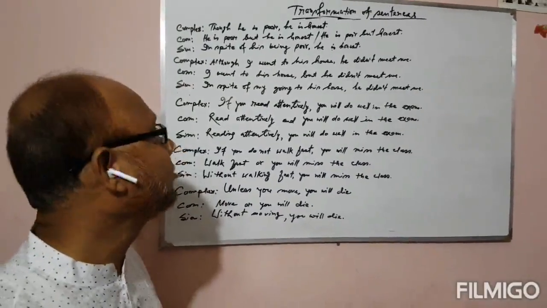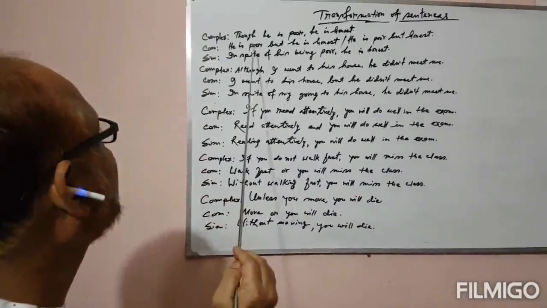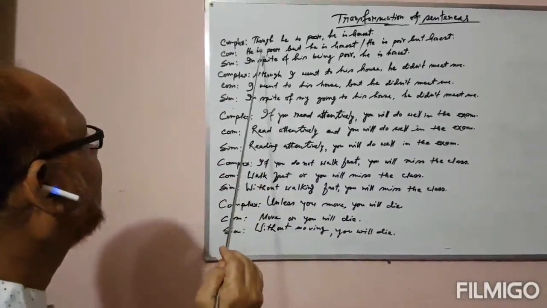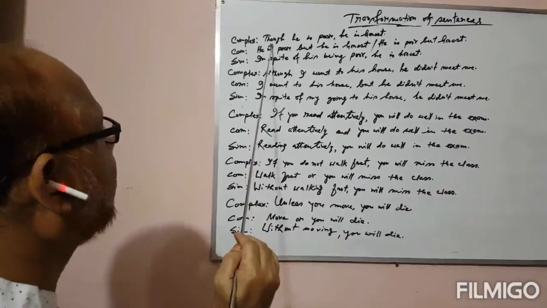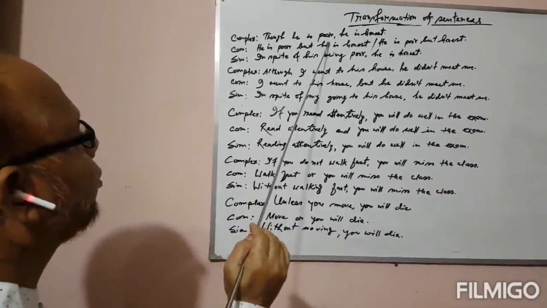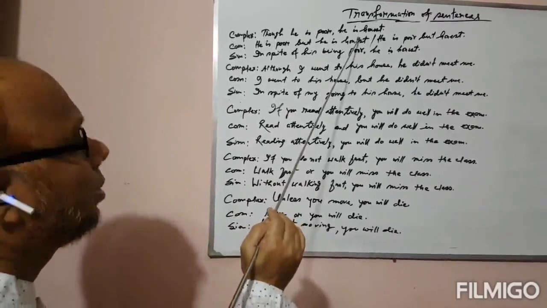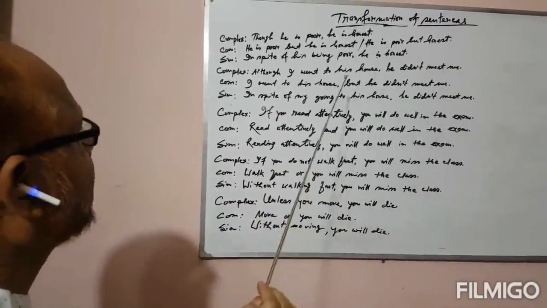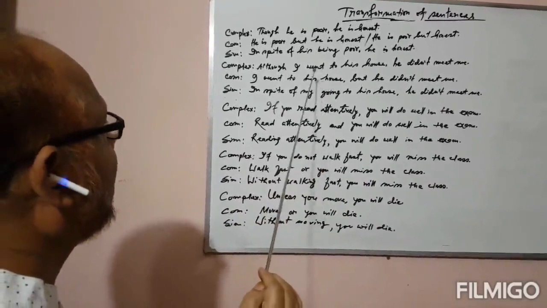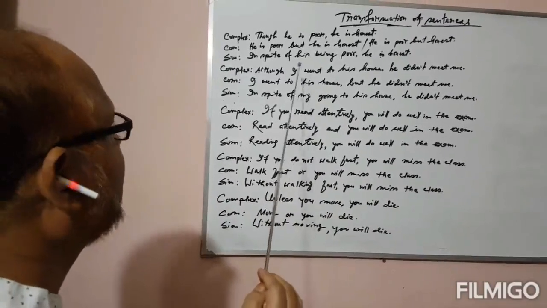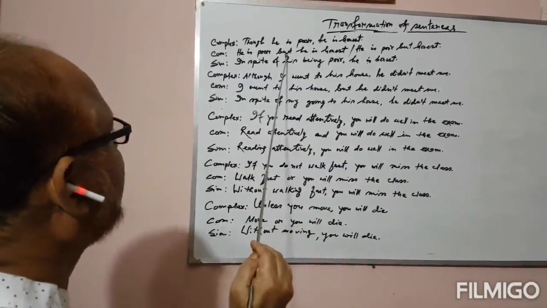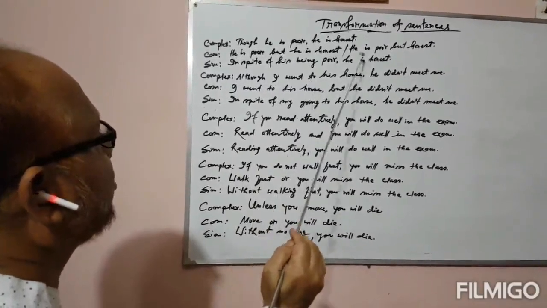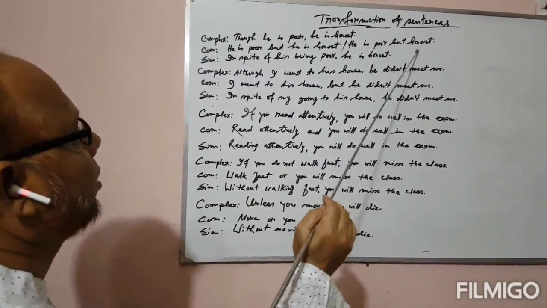Dear students, now look at the board. I have written the complex sentence with "though". Though he is poor, he is honest. And according to our chart that I have already written, you can see: he is poor but he is honest, or he is poor but honest.